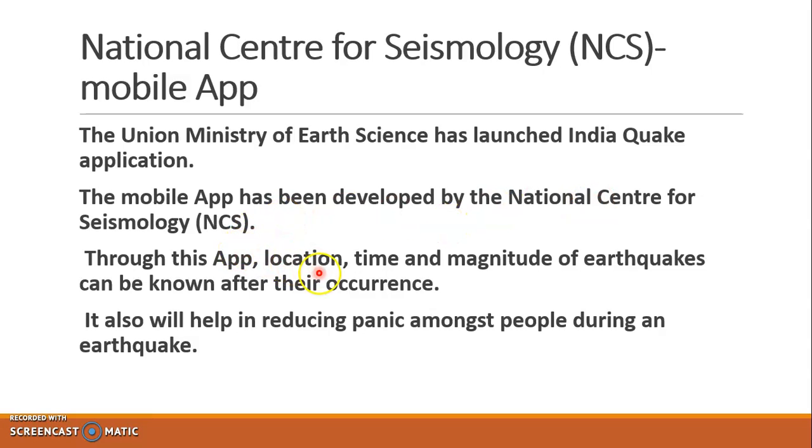It tells you the location, time and magnitude of an earthquake after its occurrence. So when an earthquake has occurred, you can see the exact location where it occurred, the exact timing, and the intensity and magnitude of that earthquake. It will also help in reducing panic amongst the people during an earthquake.